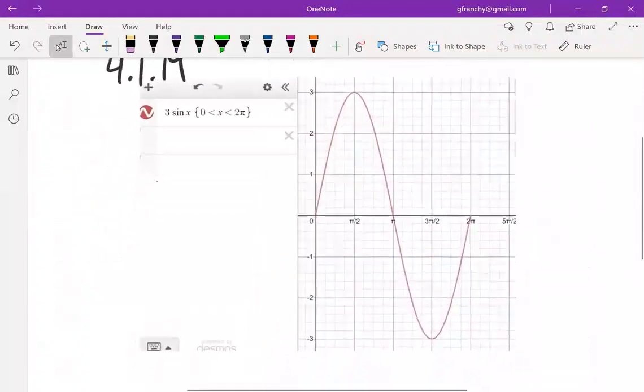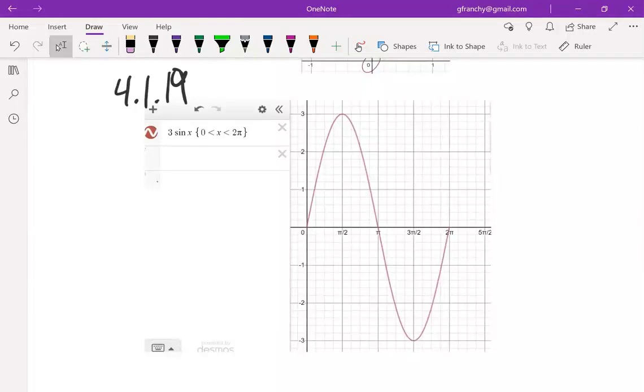Next, we have 19, which is 3 sine x on the open interval from 0 to 2 pi. So again, that is open there, that is open there. So there's no guarantee of an absolute minimum or maximum, but we're in luck. We actually do have both here.